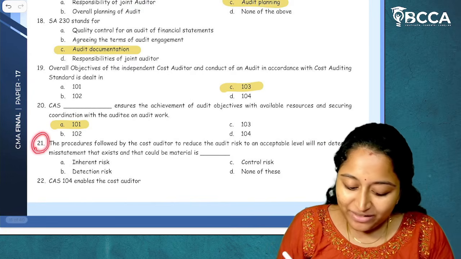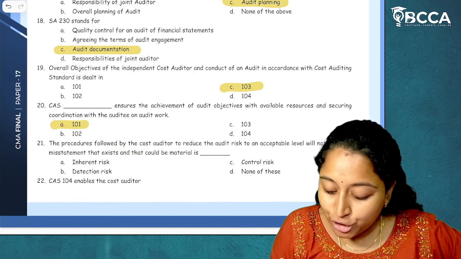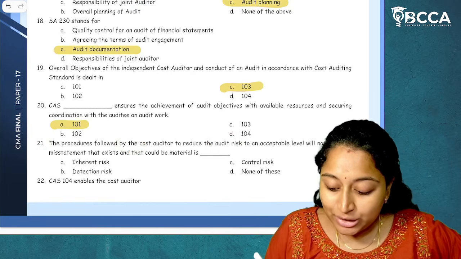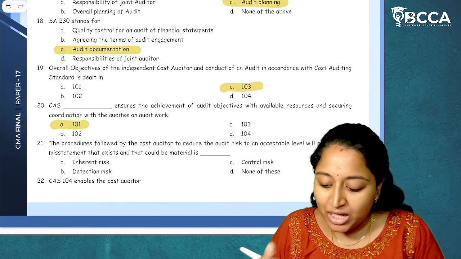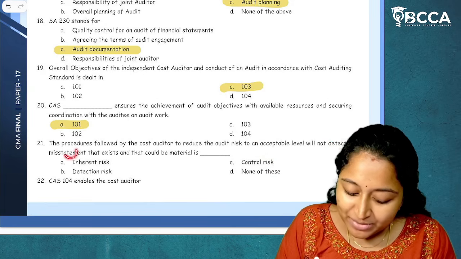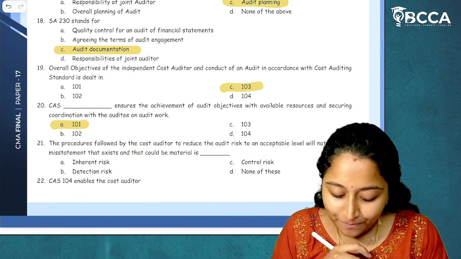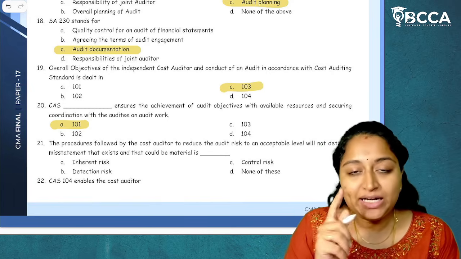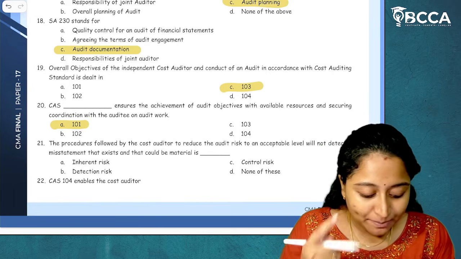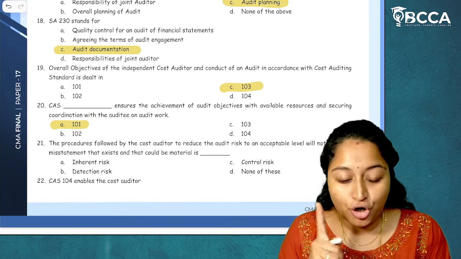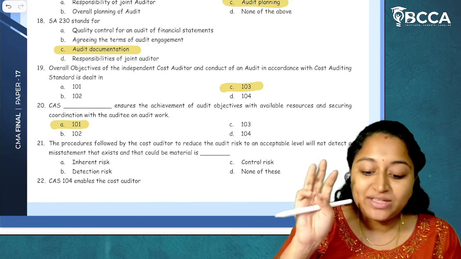Now moving on to next, 21. The procedures followed by the cost auditor to reduce the audit risk to an acceptable level will not detect a misstatement that exists and that can be material. If there is a material risk and it is not being detectable by the cost auditor, then, I have told, there are three kinds of audit risk.